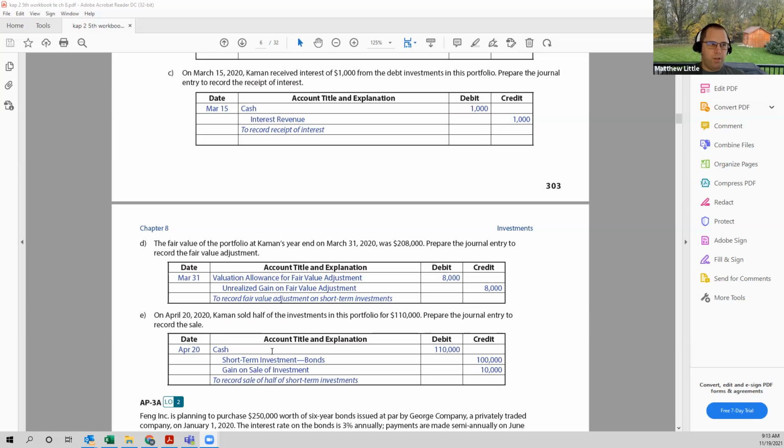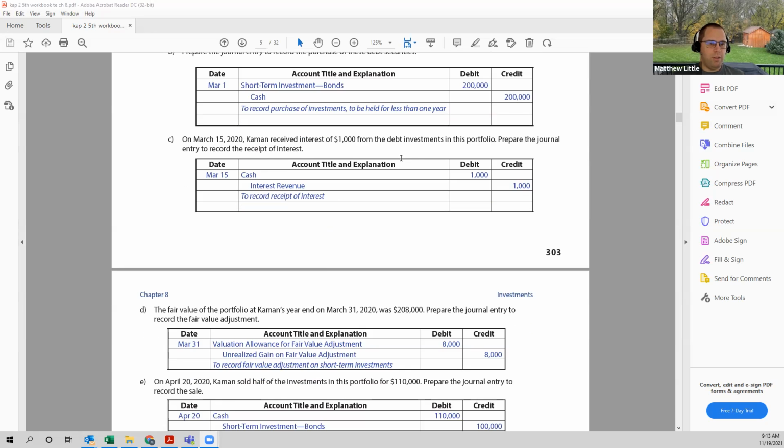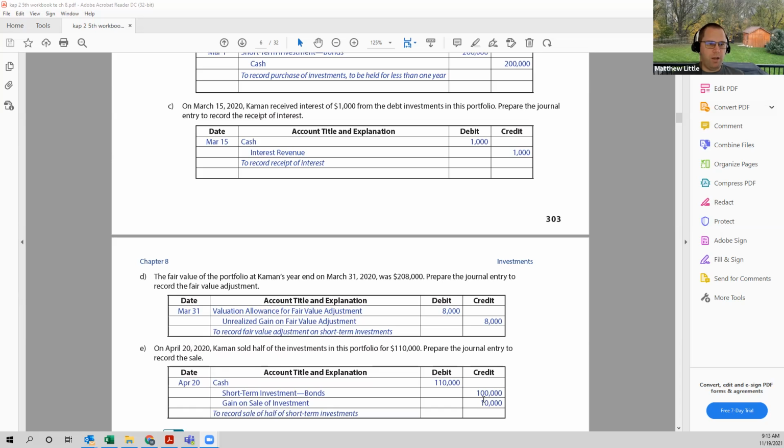On April 20, 2020, we sold half the investments for $110,000. So we need to prepare the journal entry to record the sale. This one has a couple of pieces, where we need to debit cash for how much cash was received, being $110,000. And then on the credit side, we need to look at the original bond investment. The original bond in Part B was worth $200,000, so we need to credit half of that, being $100,000, for the short-term investment bonds, and then record the sale accordingly. So then we have a credit to gain on sale of investment for $10,000.